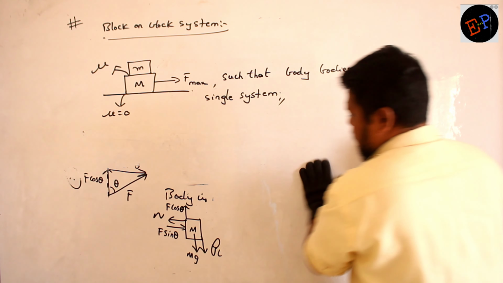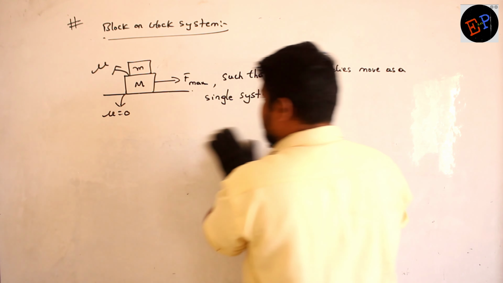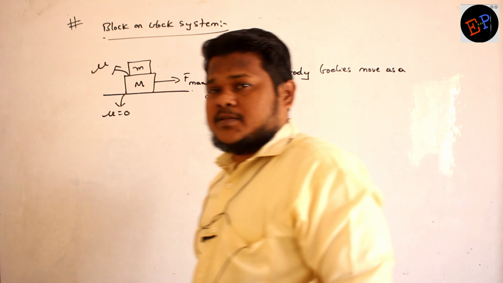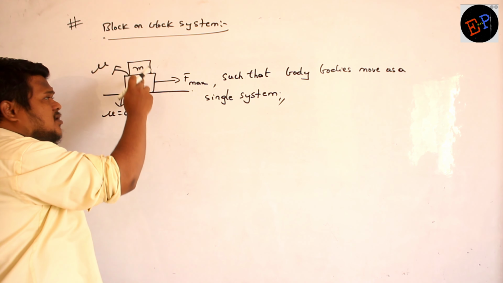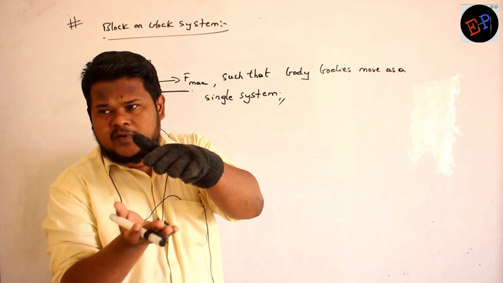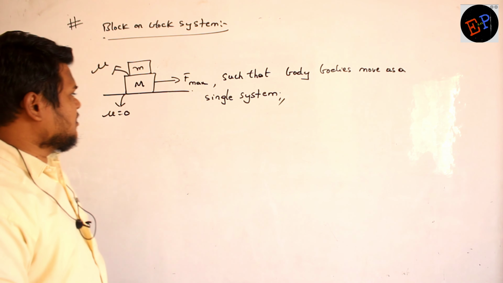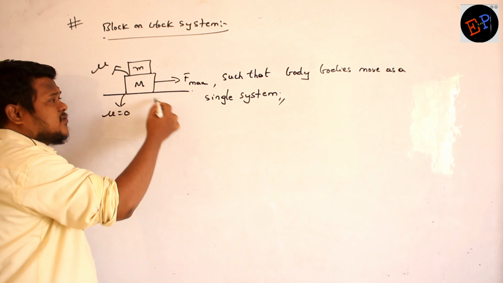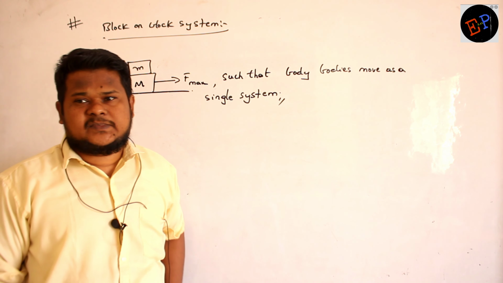So what is the maximum force I can apply on capital M such that capital M and small m move like a single body? It means that small m should not slide on capital M. Sliding should not be there. Both will be moving like a single body. Sliding should be absent. Clear? Then in that condition, what is the maximum force I can apply on capital M? That is the condition.